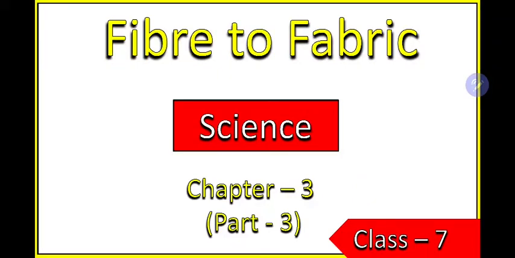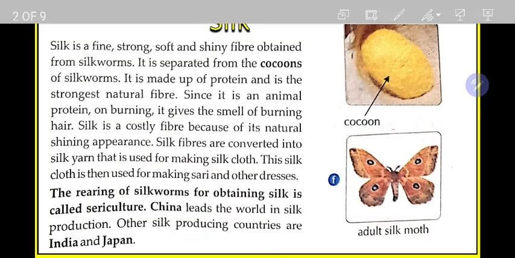Hello students. So in this class we'll continue our chapter 3. In our last class we learned what is wool and how different clothes are prepared from wool. In today's class we will mainly learn about silk, what is silk, then what is the life cycle of the organism from which silk is obtained, and lastly we will learn the different types of silk. Okay, so let us start with silk.